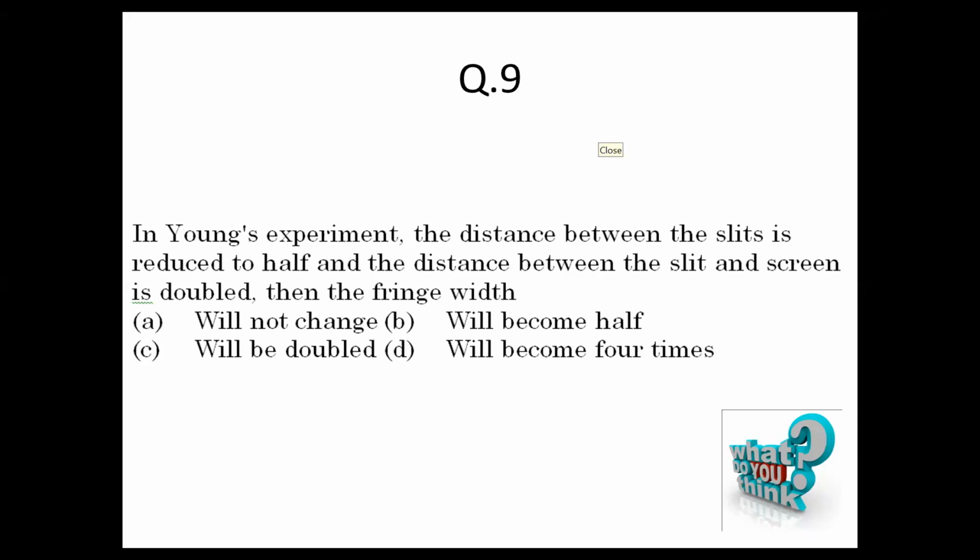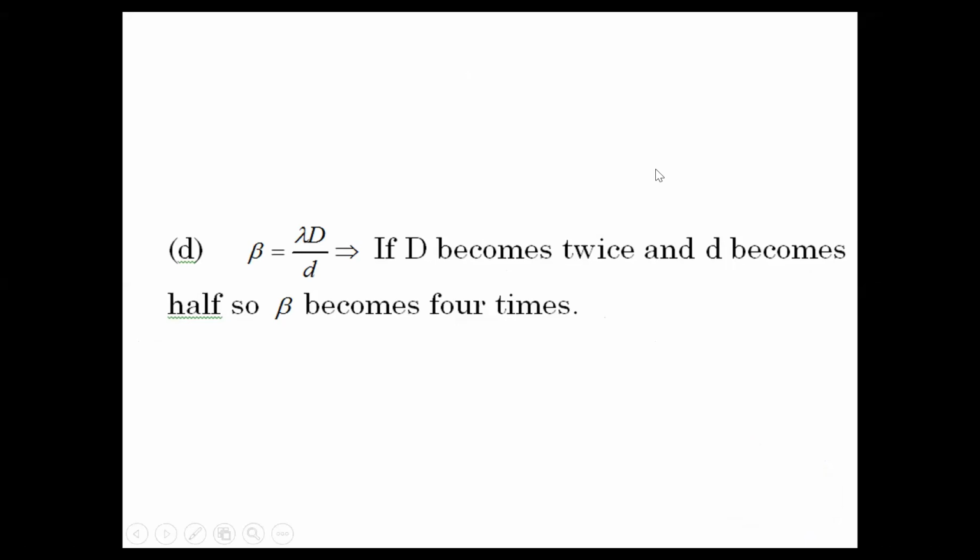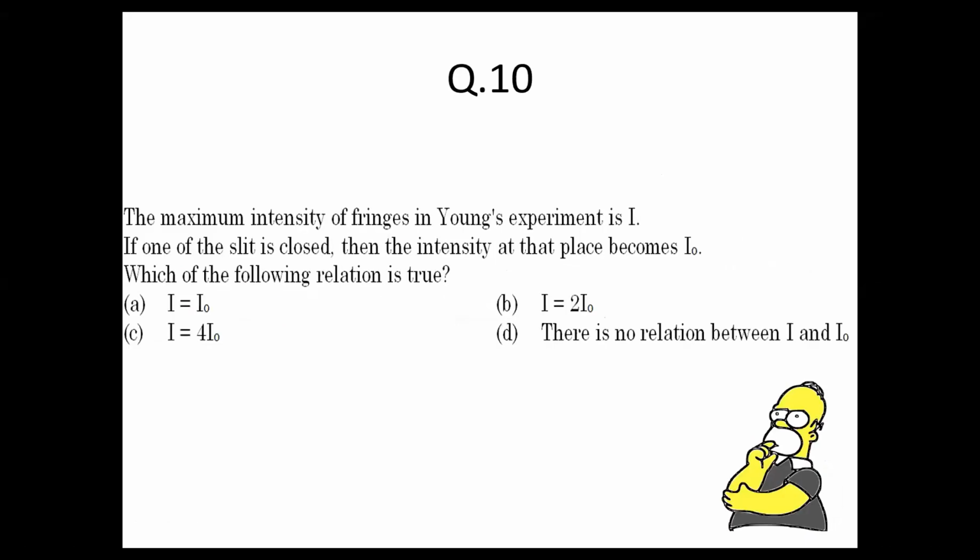Yes, the answer should be option D. If you have got option D, then you're absolutely correct. It will become 4 times. Again, the width formula is lambda D upon d. Question number 10. What is your answer for question number 10?